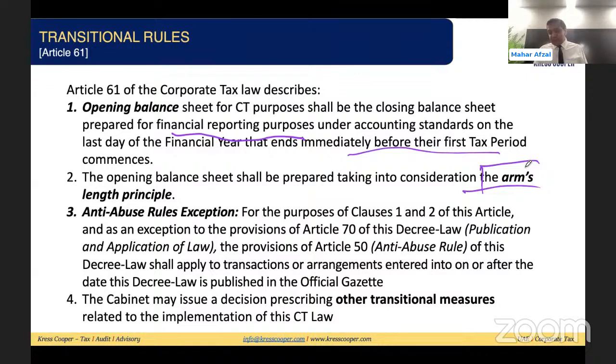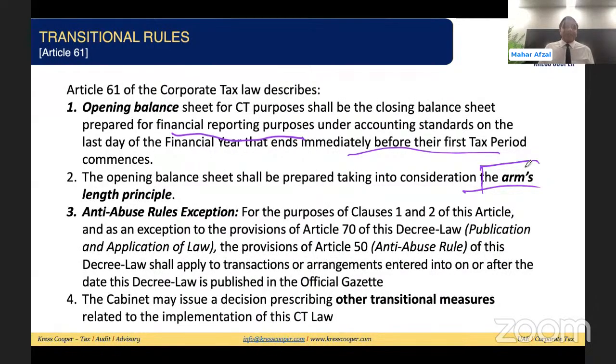What was the reason? Chances are the profits will be moved from a high tax jurisdiction to a low tax jurisdiction. And chances are people might keep some expense quite high for the connected party just to bring their taxable profit low, which is not as per the market price. So TP rules and regulations will come in. This is the requirement of the law. Whatever the closing balance for the last financial year, it should be carried forward as an opening balance for the first tax period, and these opening balances should be as per the arm's length principle.